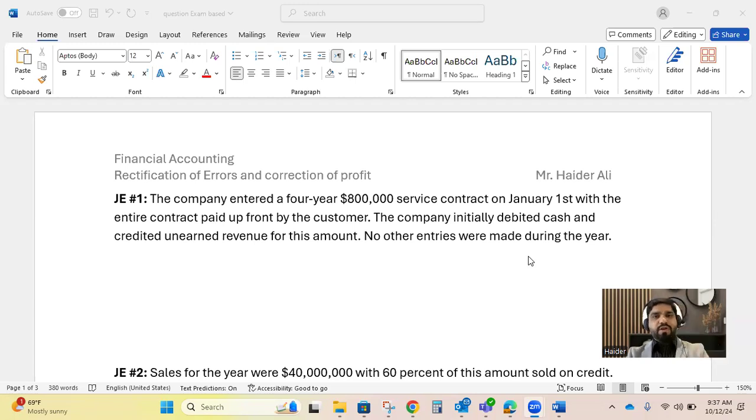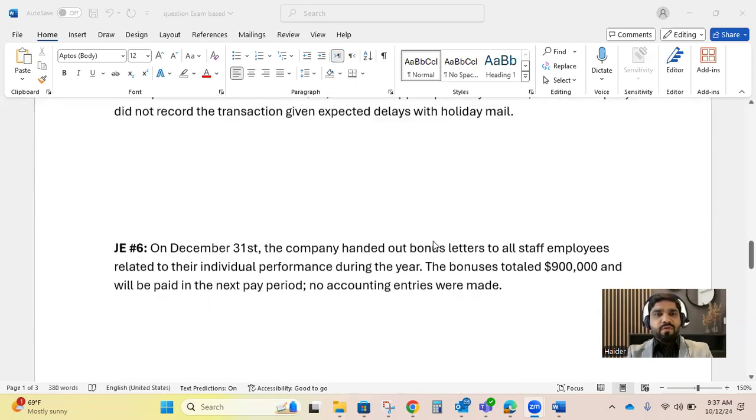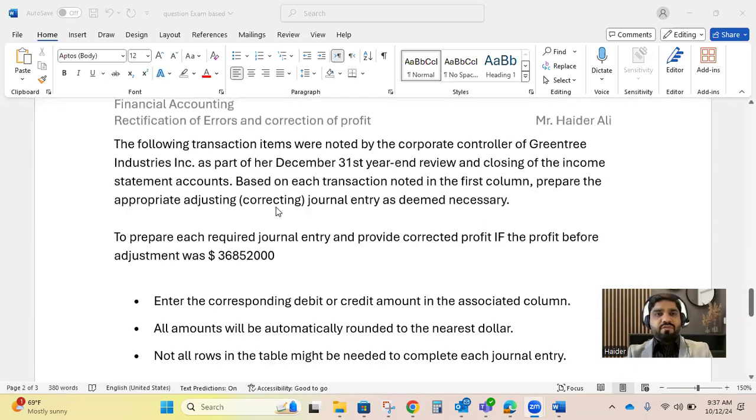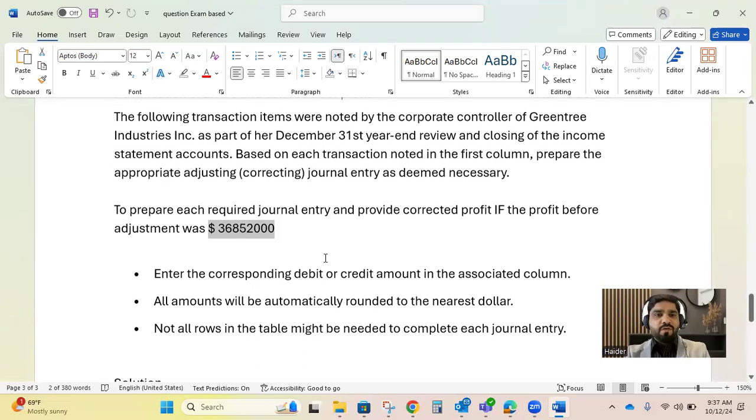We will be learning today rectification of errors and also we will fix profits. So look at this data and the question requirement first, because you have been given some statistics or the profit figure which is incorrect, and this incorrect figure of profit needs to be corrected after you rectify all the errors. So let's begin our question.